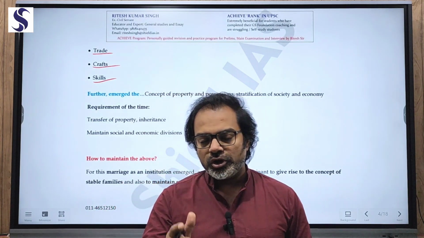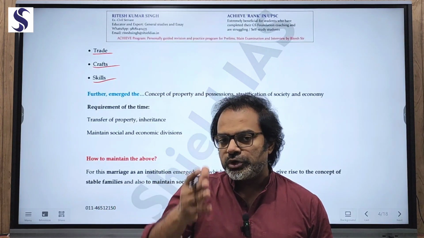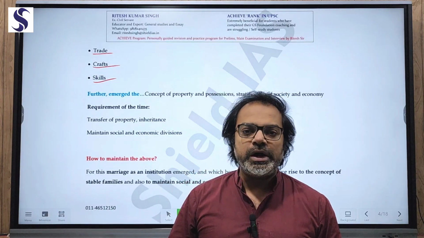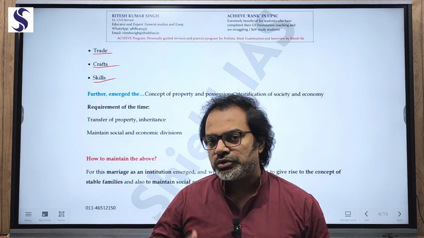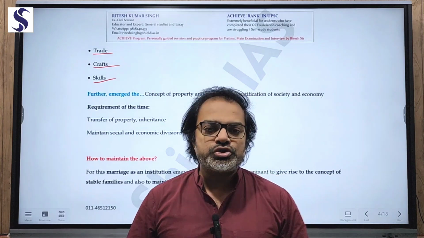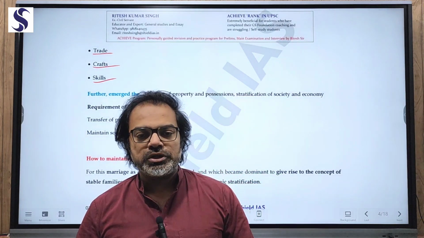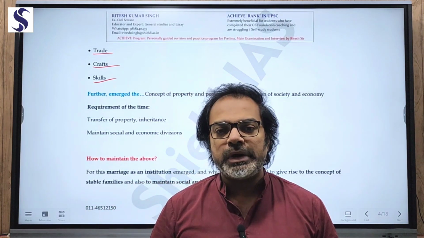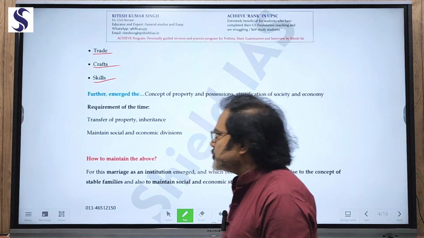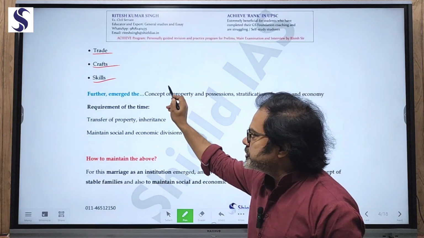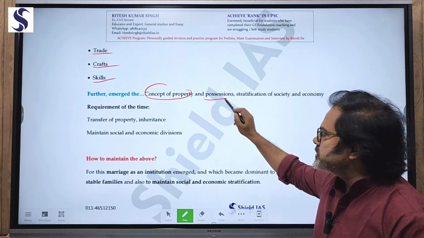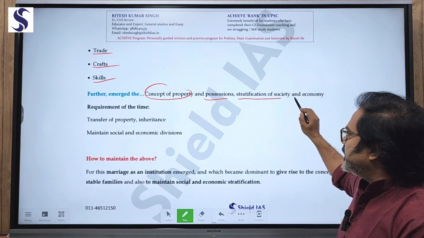So political, economic and social stratification are now required to be maintained. Now for maintaining all these things in terms of transfer to the future generation, an institution was required. And that institution now got properly shaped in terms of a marriage system. So hence emerged the concept of property gradually, possessions, stratification of society and economy.